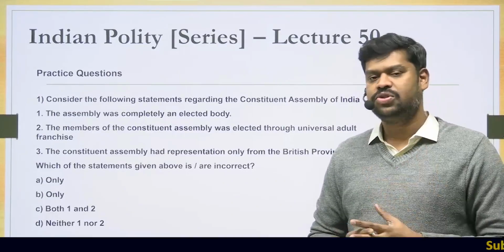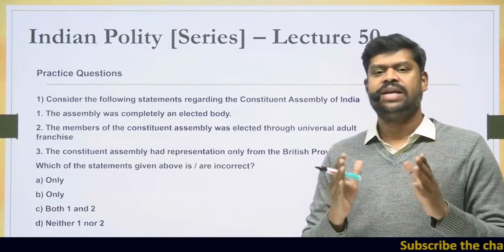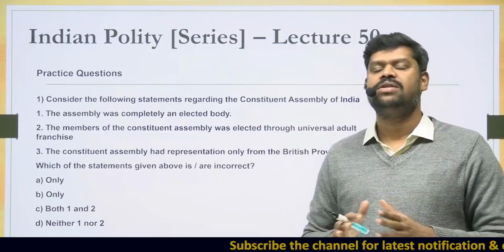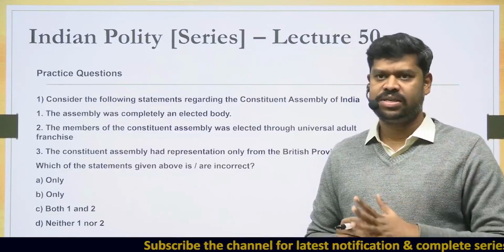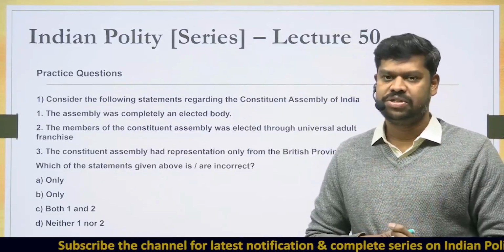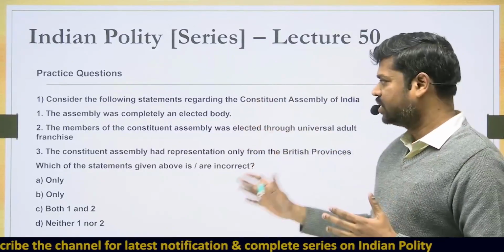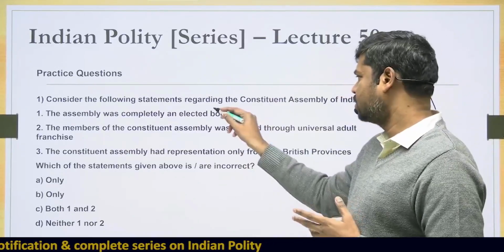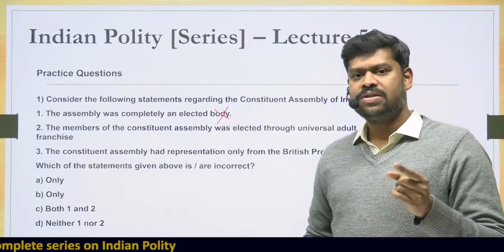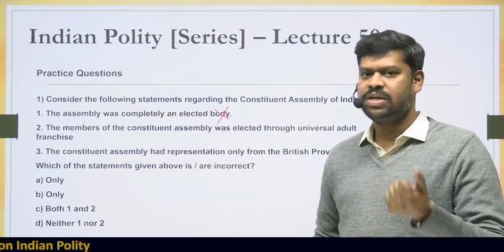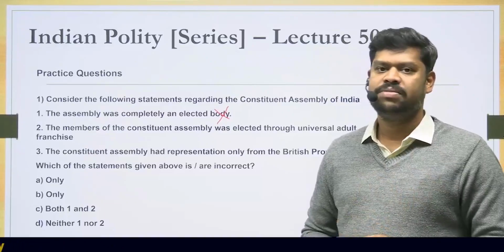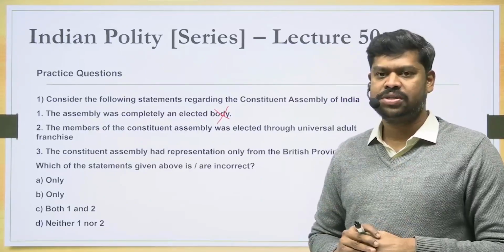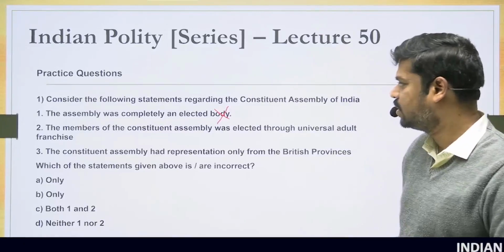This Constituent Assembly of India was designed by the Cabinet Mission Plan. This body was to have representation from both the princely states as well as the provinces, and there were some nominations from the commissioner provinces also. Regarding this body, let us try to answer the question. Statement 1: The assembly was completely an elected body. No, it was not completely an elected body, because for the members from the British provinces there was an indirect election, but there was no election for the members from the princely states, and in the case of commissioner provinces, in both cases it was by nomination. So this statement is wrong.